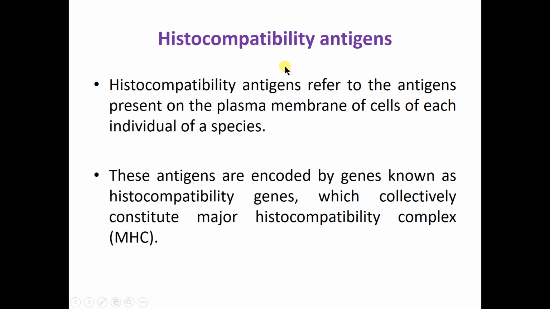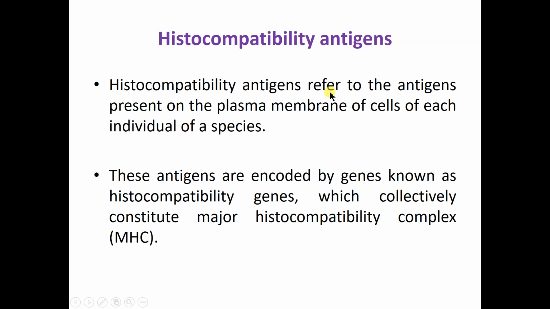Now this is also important, histocompatibility antigens. Already I have told you that when antigen presenting cells like macrophages and dendritic cells engulf the foreign molecule, they break it down into small particles. Then they process these antigen particles with certain self molecules, which are present in our body. Those molecules are known as histocompatibility antigens. Once these foreign particles are processed or bound with the histocompatibility antigens, they are presented to the B cells or T cells for their further immunological response.